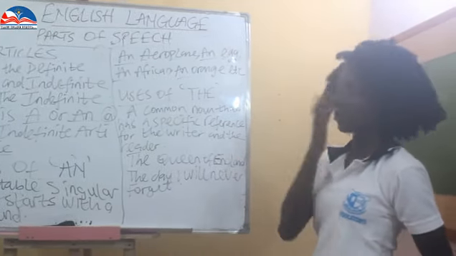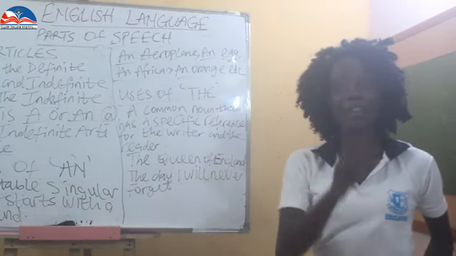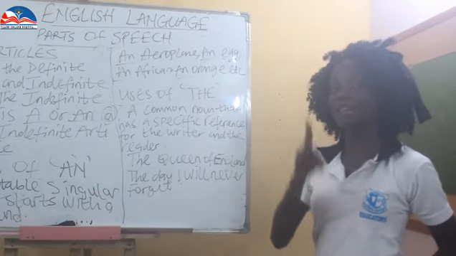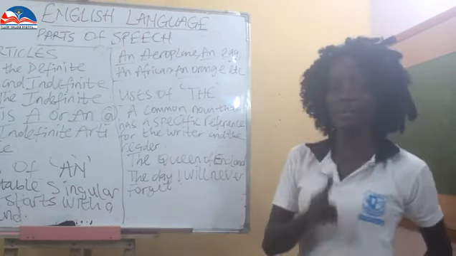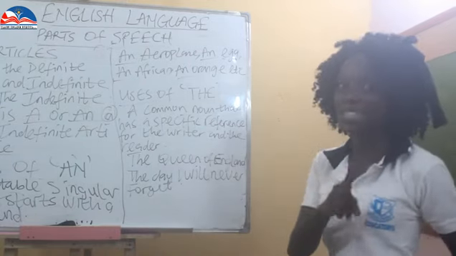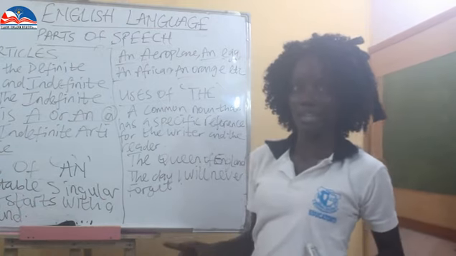So now, uses of "the." Note that "the" is a definite article. "A" or "an" is a what? Indefinite article. While "the" is a what? Definite article. A common noun that has a specific reference. That means you know what the particular person is talking about.